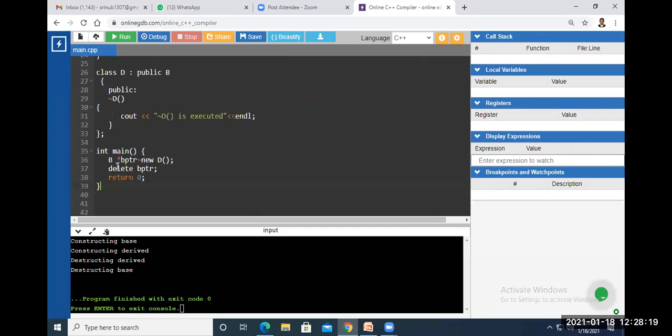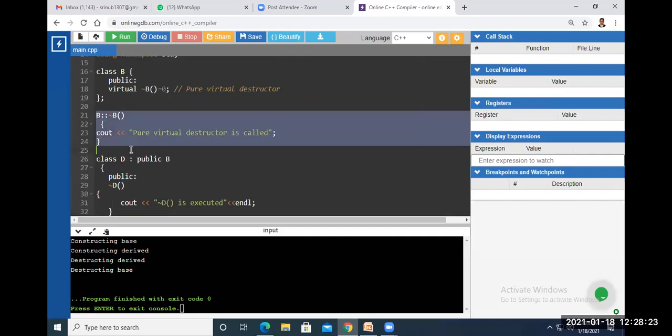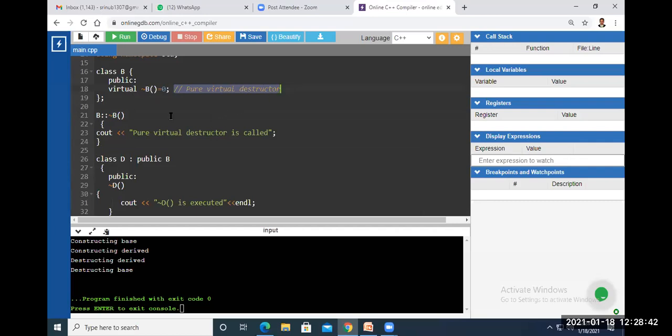So this is the implementation here. We have the definition of the pure virtual destructor here, right? This is a destructor declaration, virtual tilde B equal to 0. This is a pure virtual destructor declaration. This is the definition of the pure virtual destructor.